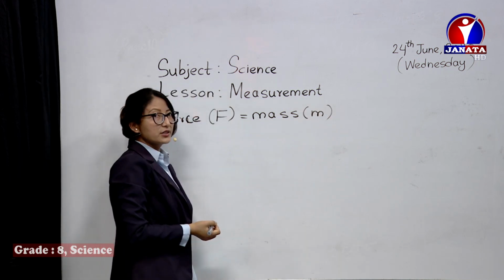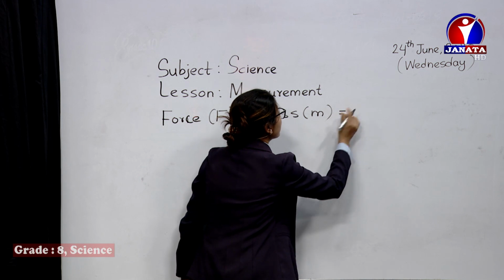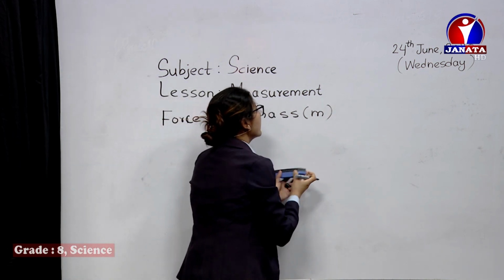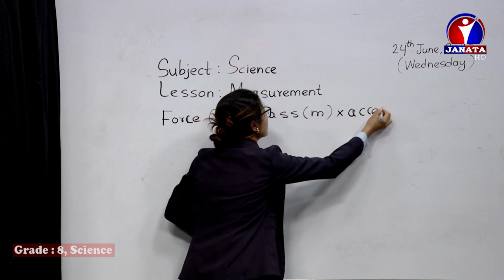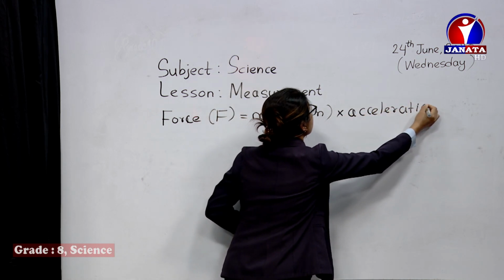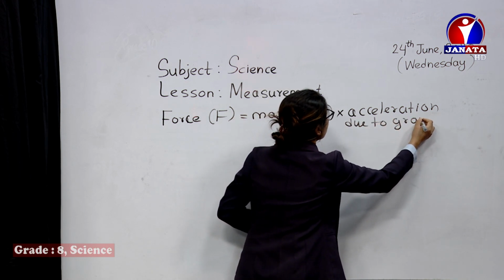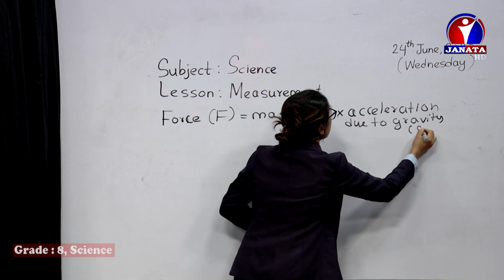Force F equals mass into acceleration due to gravity, F equals M into G, or we can also say A.